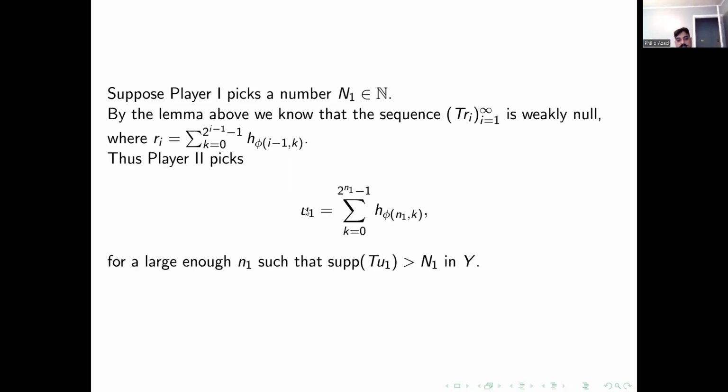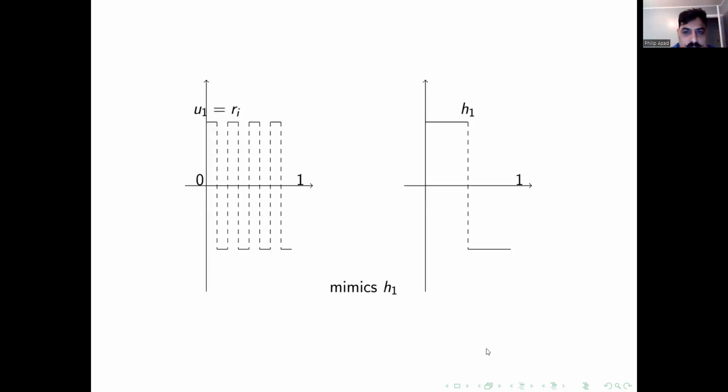So we want to construct the first one. Observe that it should be the sum of all the Haar functions in this n_1 level. And we pick n_1 in such a way that it is supported after n_1.